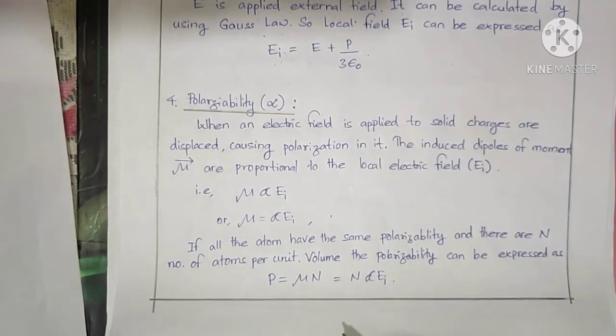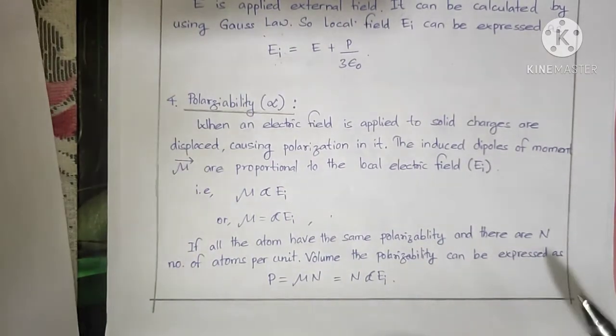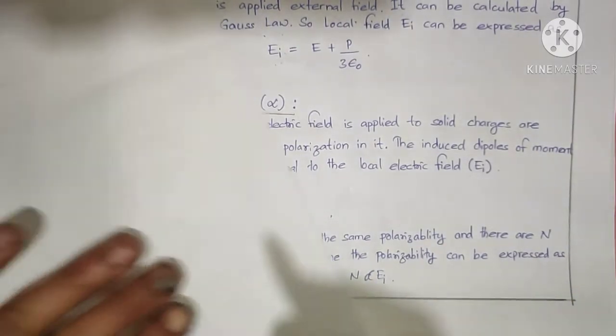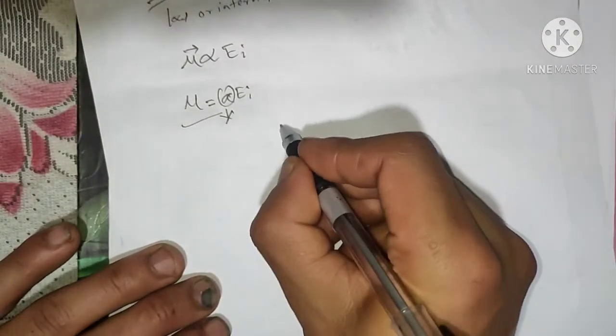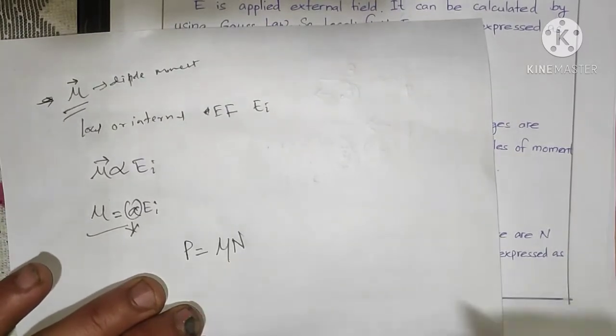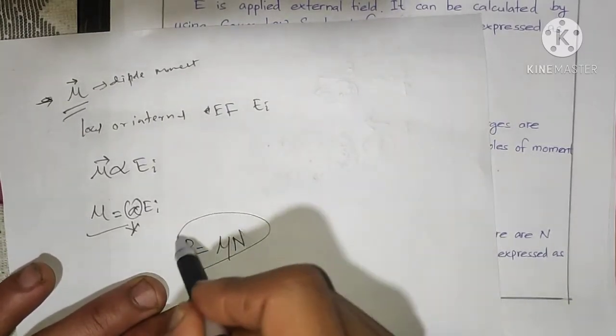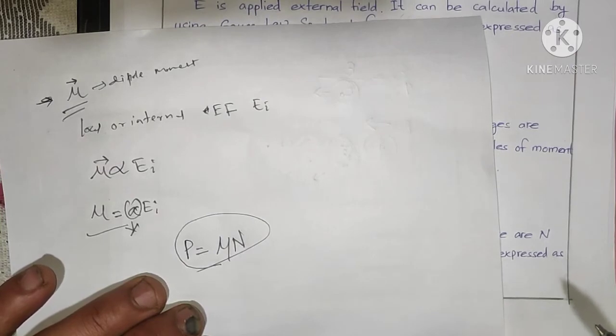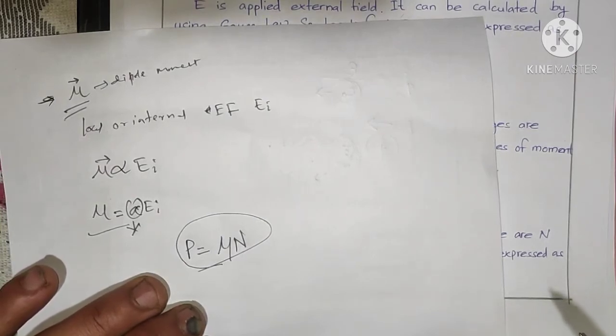We also discussed this above in polarization. Polarizability can also be expressed in terms of polarization. If there are n atoms per unit volume, polarization P equals n mu.